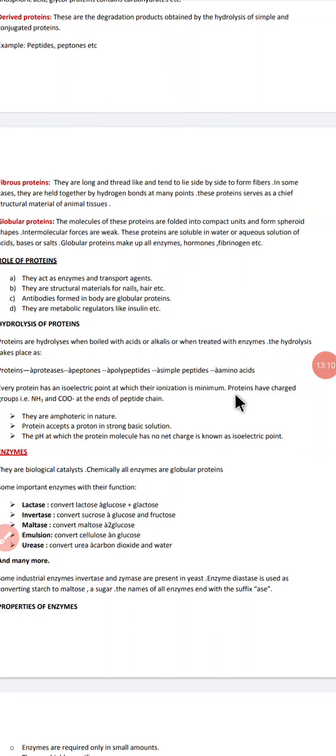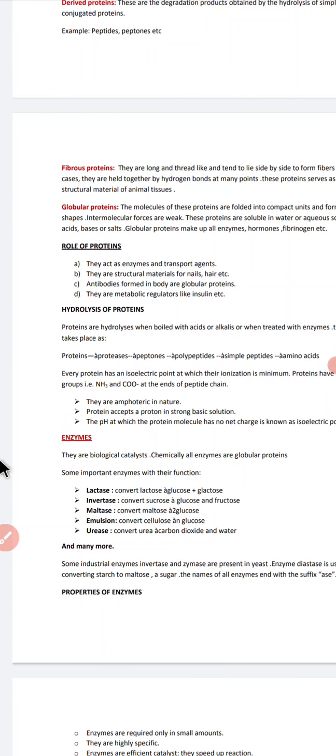After that, we are going to discuss enzymes. What are enzymes? Enzymes are called biological catalysts. Now the question is, what are catalysts? Catalysts are those chemical substances which increase or decrease the rate of a chemical reaction without themselves being involved in the reaction.